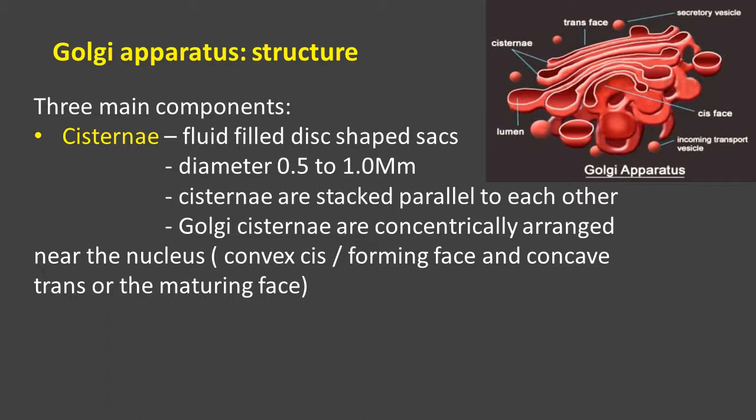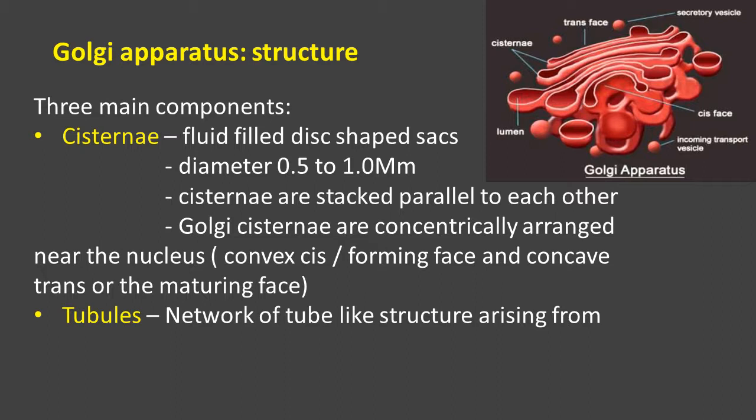They are entirely different in function, but they are interconnected with one another. Because in each of the cisternae, as I told, cis phase is present as well as trans phase is present. So cis phase is near to the nucleus and trans phase is present a little away from the nucleus. They are interconnected with one another, but functionally they are different.